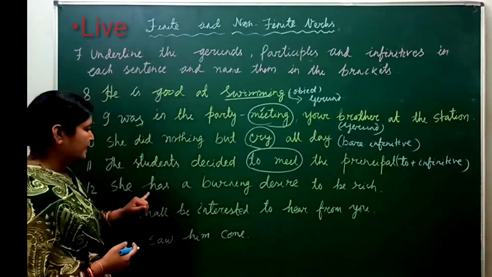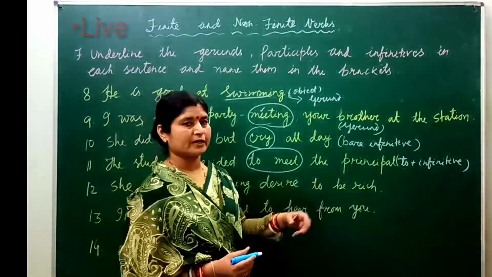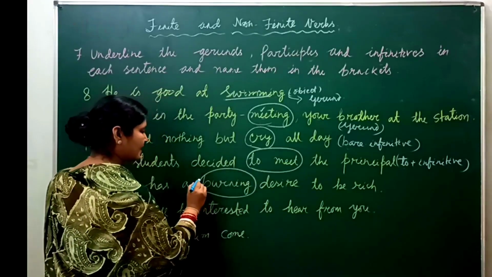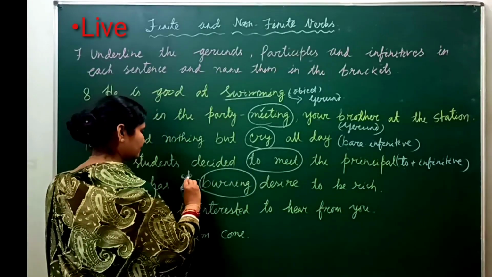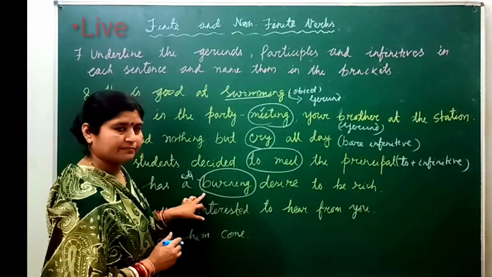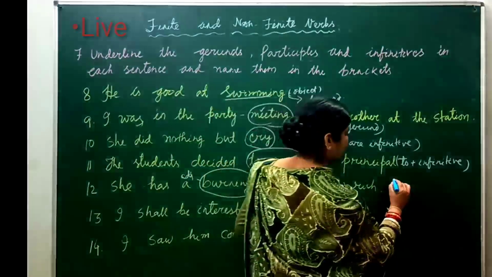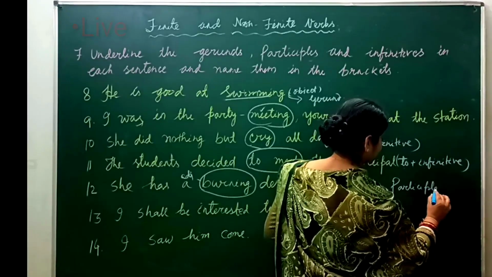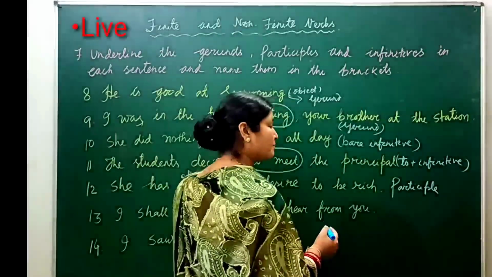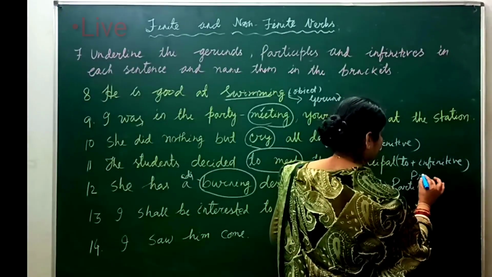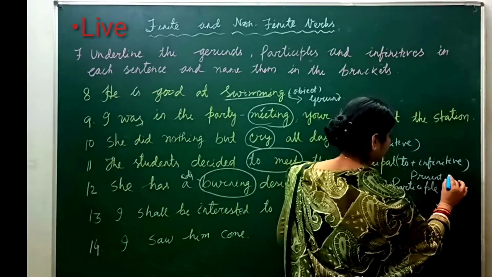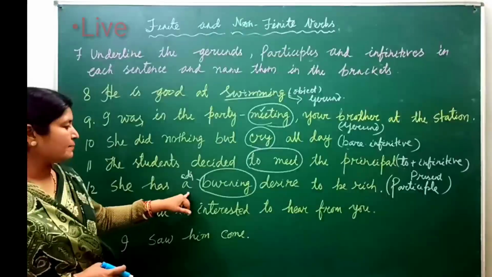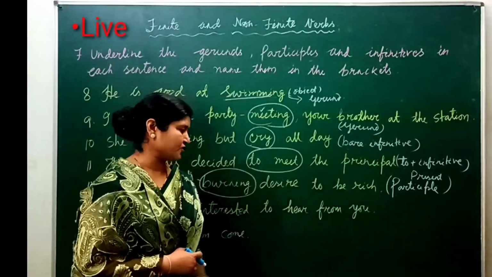Then next, the students decided to meet the principal. To meet. It is to plus infinitive. She has a burning desire to be rich. Burning desire. It is used as the adjective in a sentence. So what is this? It is known as participle. And burning means present participle. She has a burning desire to be rich.